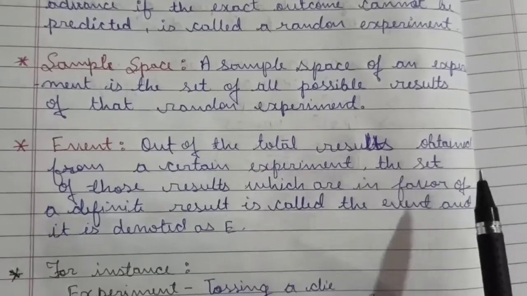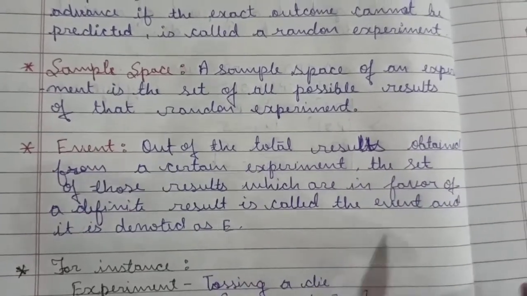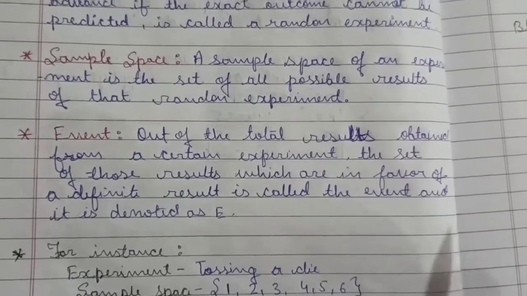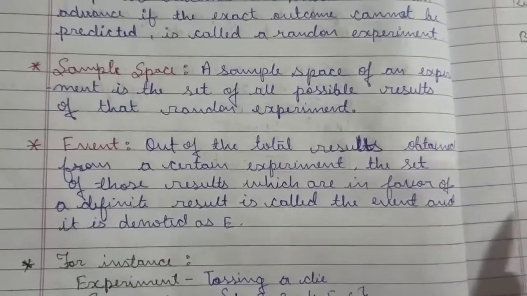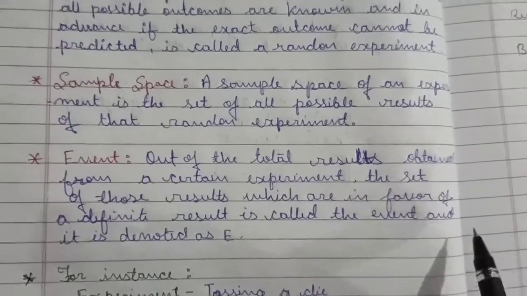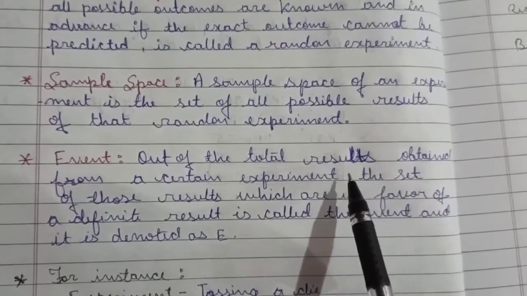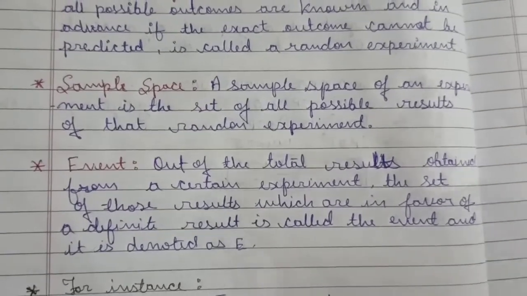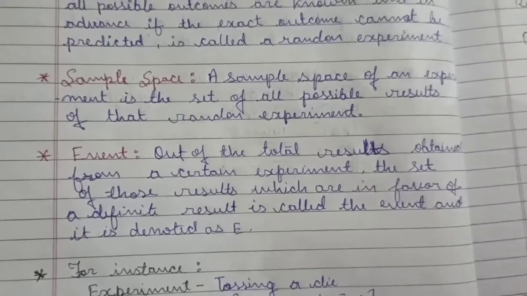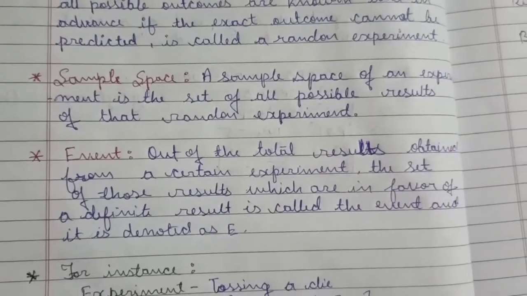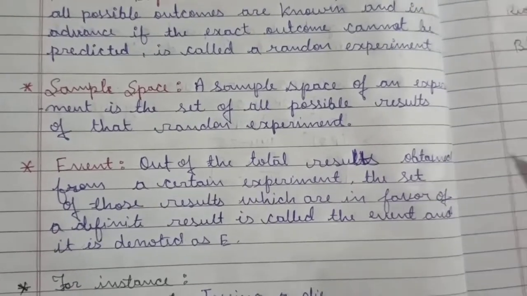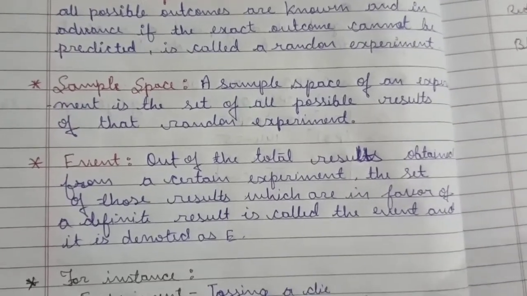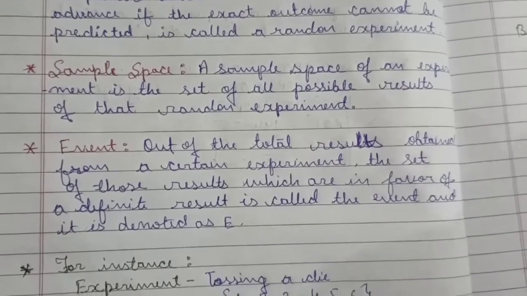You have to pick out a ball from the bag randomly, without seeing the ball. This will be called an experiment, because you know the possible outcomes: 10 balls, so 10 outcomes, 3 of black color, 5 of white color, and 2 of red color.